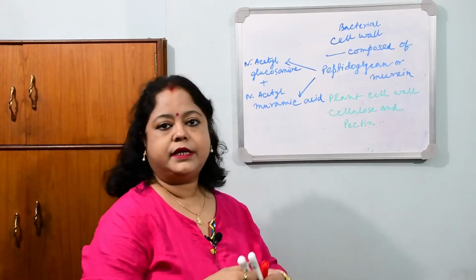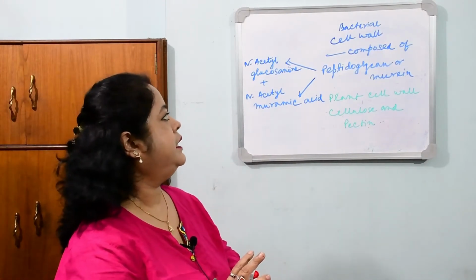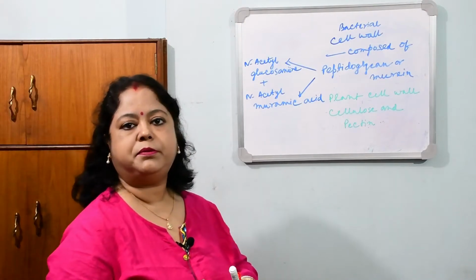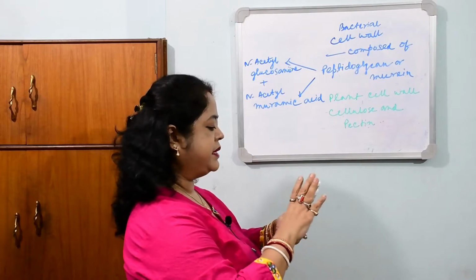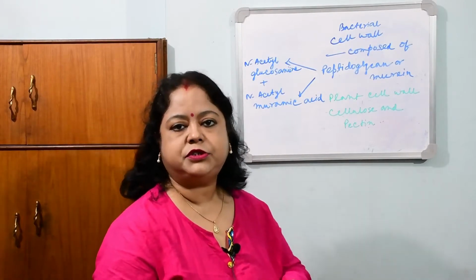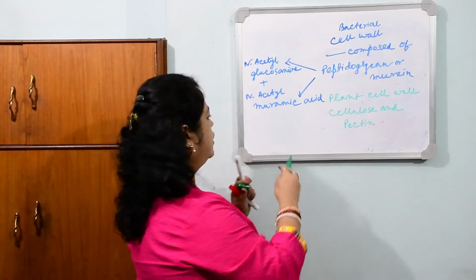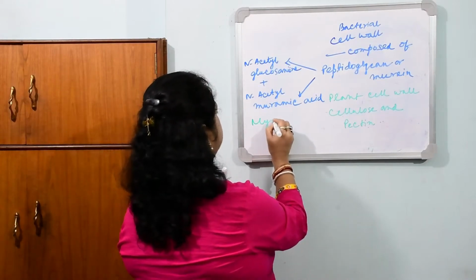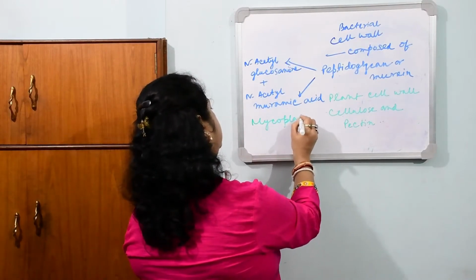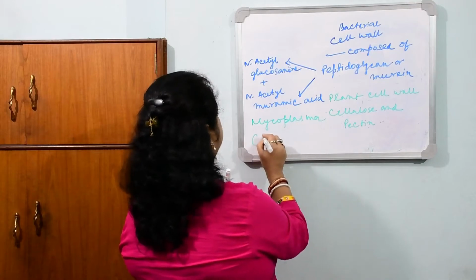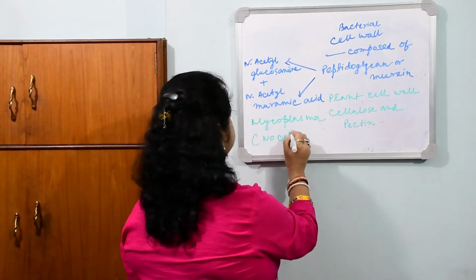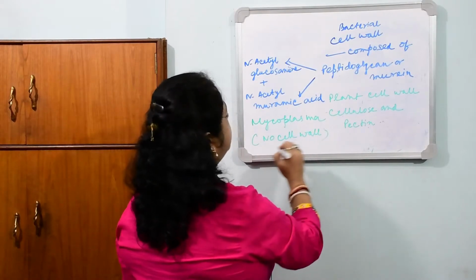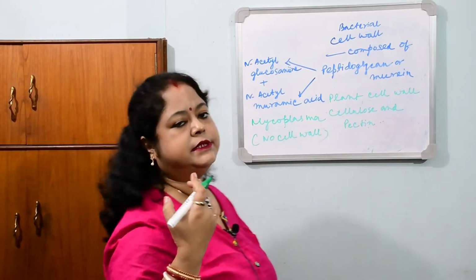And in case of the bacterial cell, they must have the cell wall and cell membrane. Other than that, they have the slime or capsule. Now, what is slime and capsule, and what is the exception? In mycoplasma or PPLO, we can't find a cell wall. They have no cell wall. This is the exception of prokaryotes. They have only a cell membrane, like animal cells. So in mycoplasma, this is the exception.